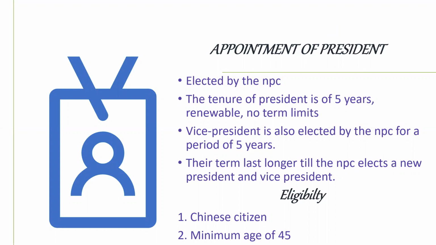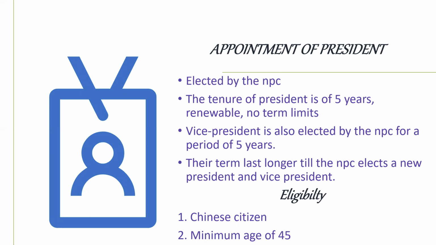That means a person who becomes president cannot remain in the same office for more than 10 years. There was a limit of 2 consecutive terms. One term is of 5 years. But now there are no such limits, and the president can be renewed or re-elected.